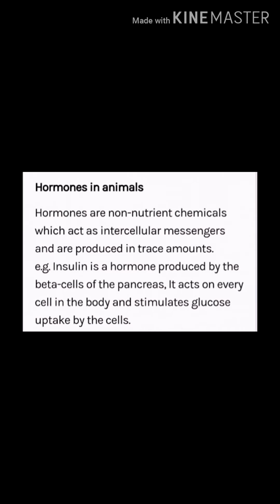Hormones are non-nutrient chemicals which are intercellular messengers and act in trace amounts. They are produced in trace amounts, meaning in a regular, small amount, not in an irregular amount. For example, insulin is a hormone produced by the beta cells of the pancreas. It acts on every cell of the body and stimulates glucose uptake by the cells.